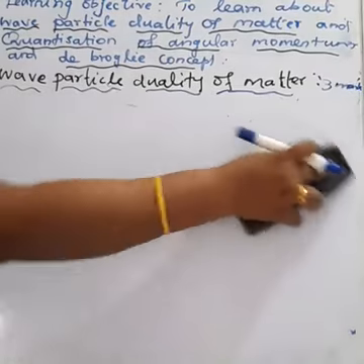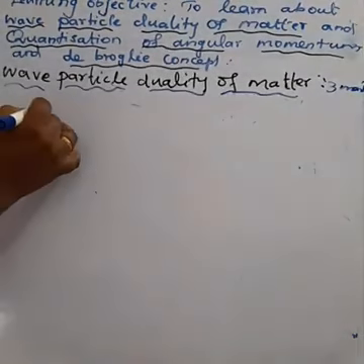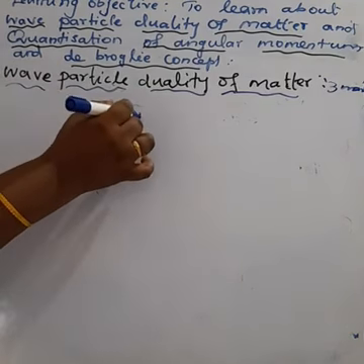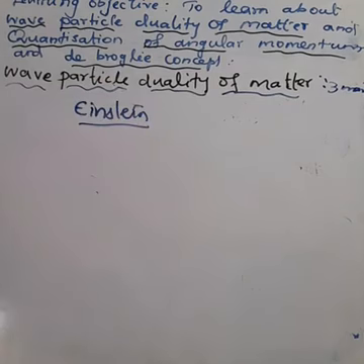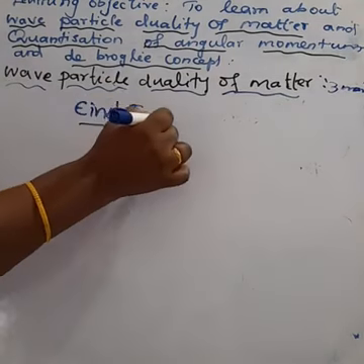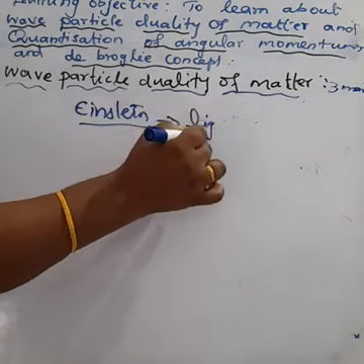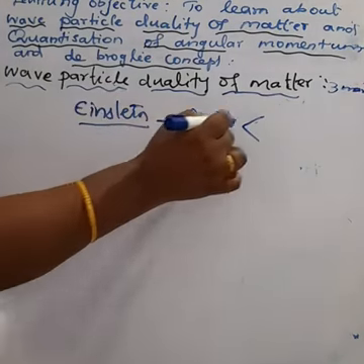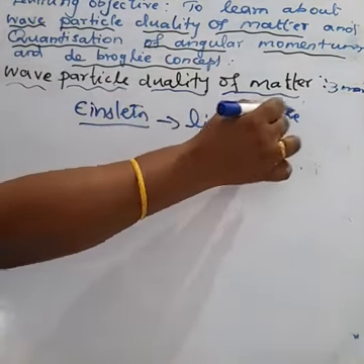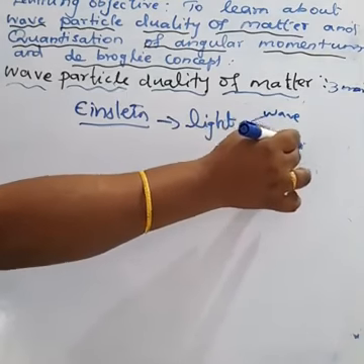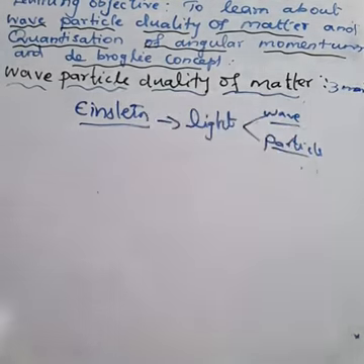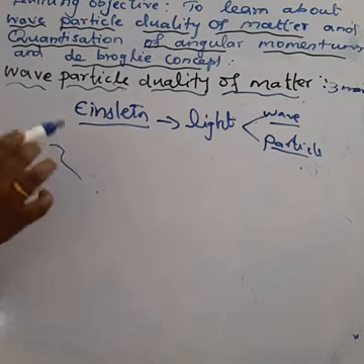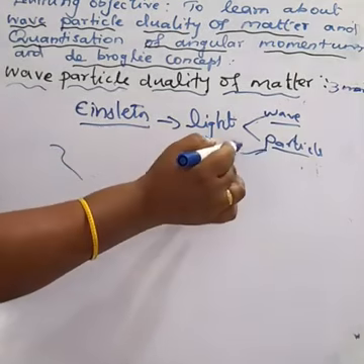According to Albert Einstein, one of the scientists, he proposed that light has dual character. What about dual character? Wave character and particle character. Light has the wave character, and the particle character means photons.